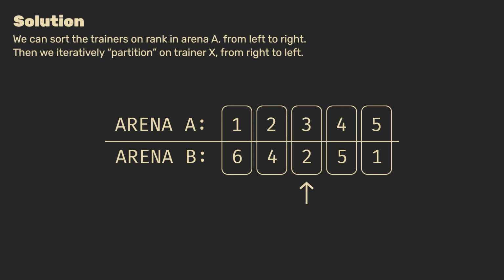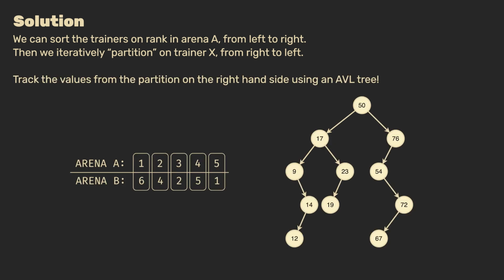Essentially, what we are doing is partitioning the list in a left side and a right side with the trainer for which we want to compute the strength value as the pivot point. Again, in Arena A, we know how many trainers we beat by rank. But in Arena B, we need to find an efficient way to count the number of Pokémon strengths which are weaker than that of our current trainer's Pokémon. Multiple efficient solutions might exist here, but I've chosen to make use of an AVL tree, which is a form of a self-balancing binary search tree. We will dive deeper into that concept in a future video, but there is a lot of material out there from which we can learn. Please see this tree as merely an example.